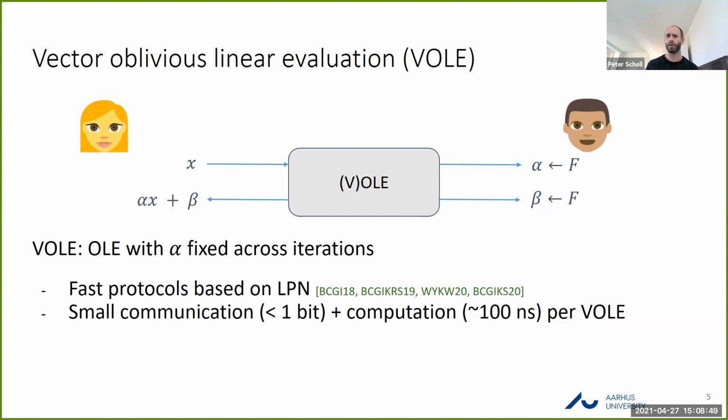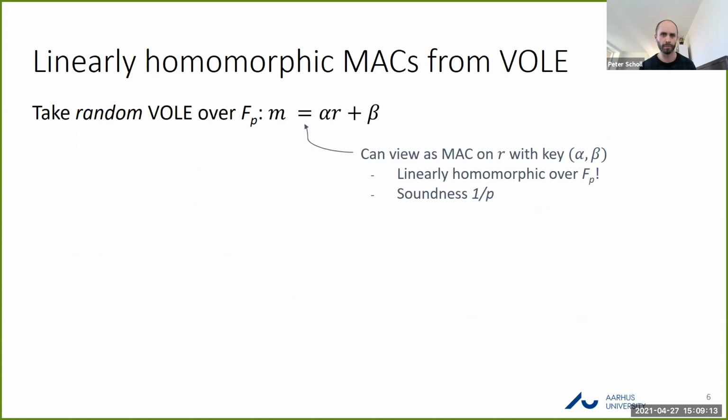So to produce a batch of Vector-OLEs on random inputs, so where the x's are all, say, pseudo-random, the amount of communication is essentially independent of the number of instances you want to produce. And the computational footprint is also very low, on the order of 100 nanoseconds for a single Vector-OLE output.